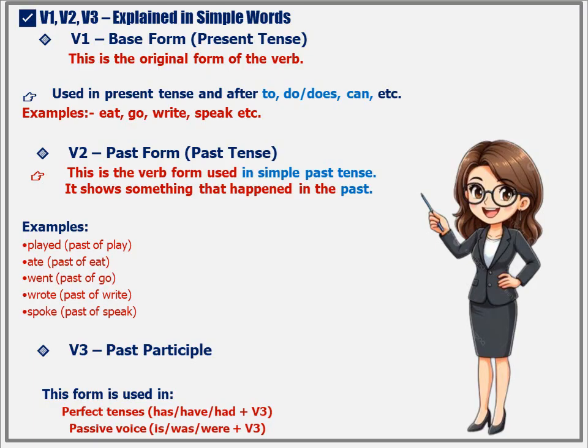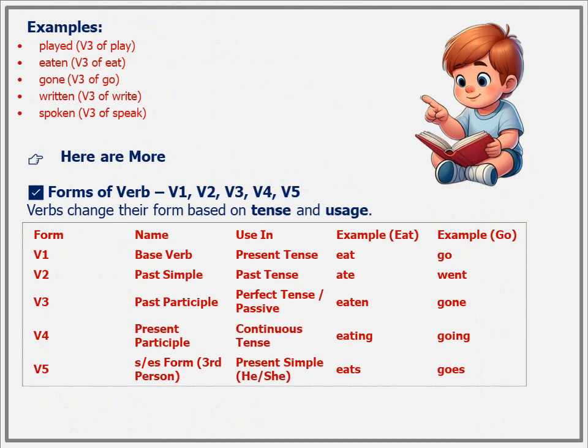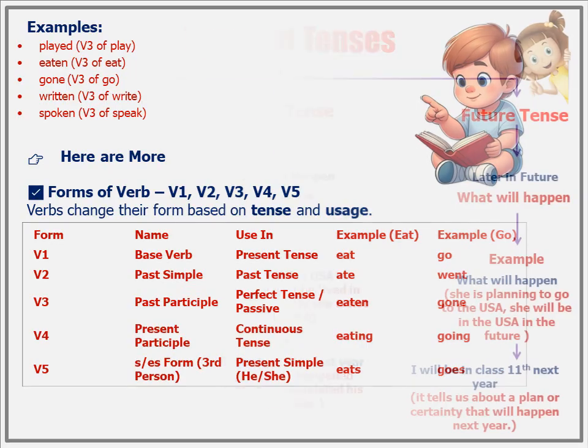V3, past participle. This form is used in perfect tenses, has/have/had plus V3. Passive voice, is/was/were plus V3. V3, the perfect hero. Used with has, have, or had to show something is completed. You can pause the video and read all forms of verbs. You can understand by the table mentioned below.